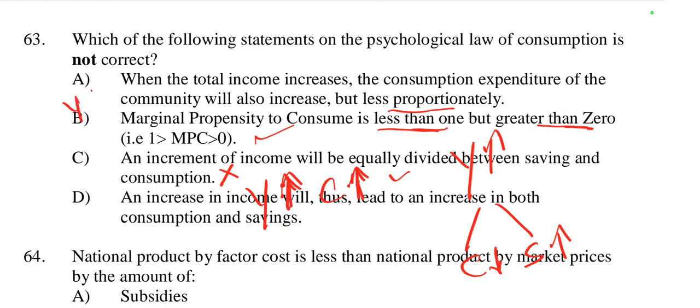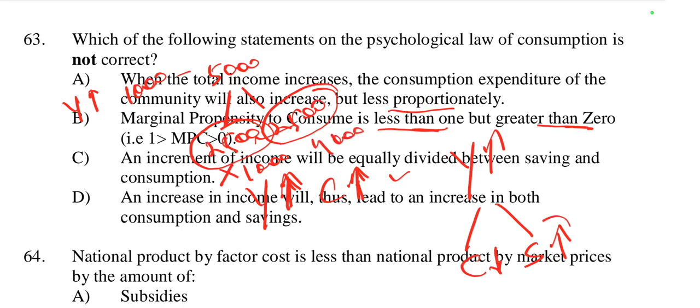So if income increases from 1000 to 5000, we cannot divide the 5000 rupees into consumption 2500 and saving 2500. No. According to Keynes, when income increases, the percentage of consumption decreases. Suppose consumption is 1000 and saving is 4000. So the ratio of saving increases and the ratio of consumption decreases when income increases. So option C is the incorrect statement.